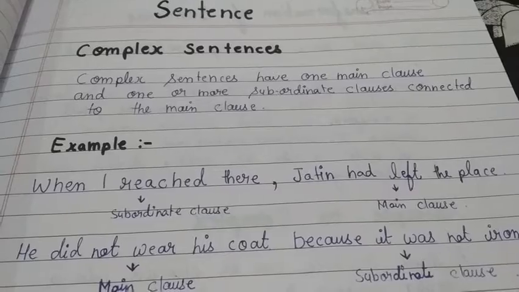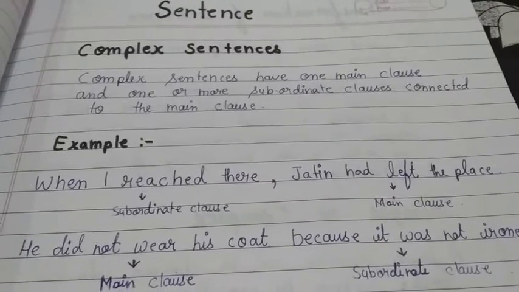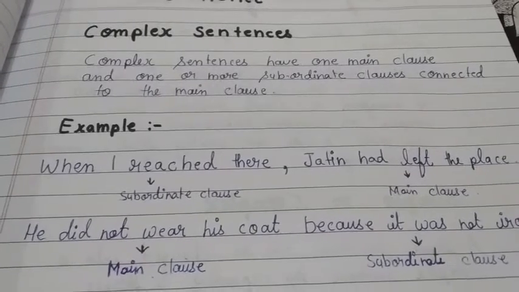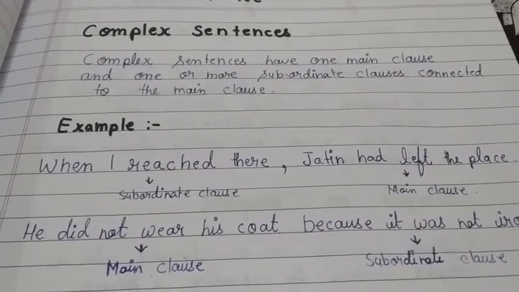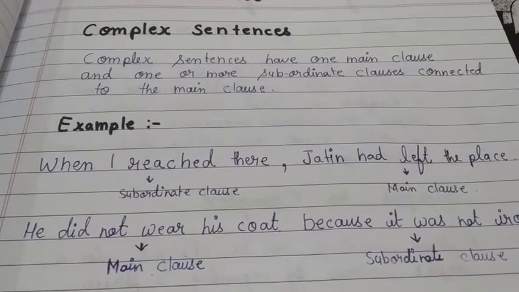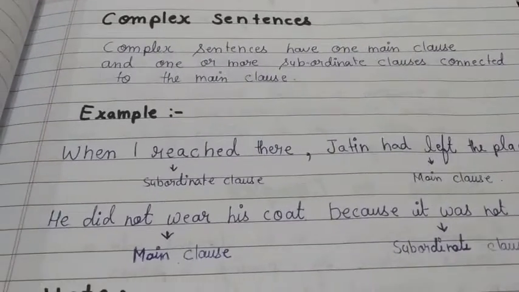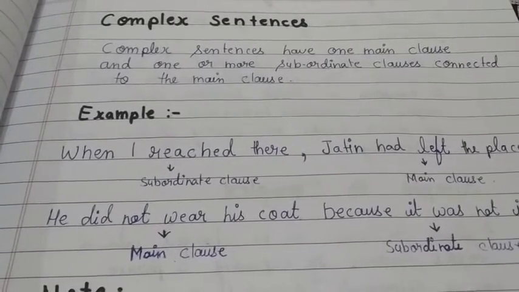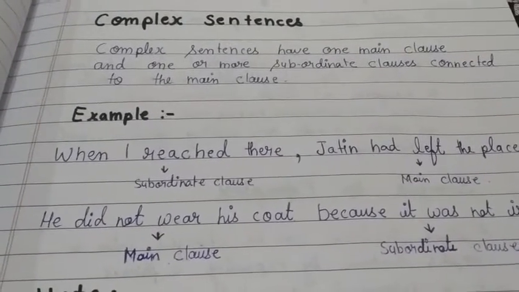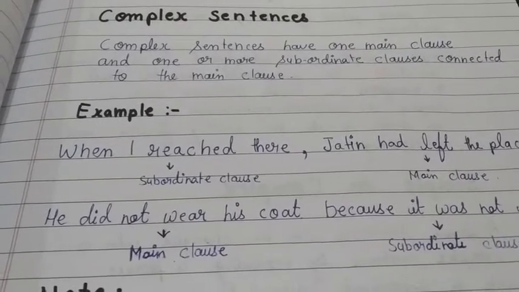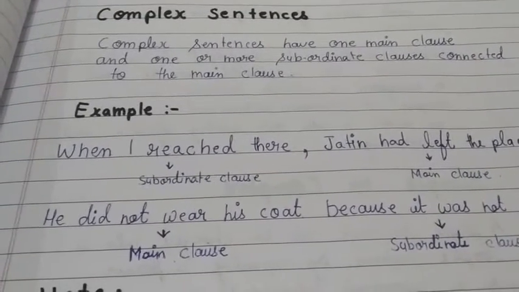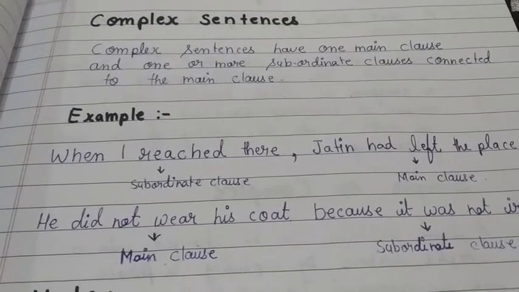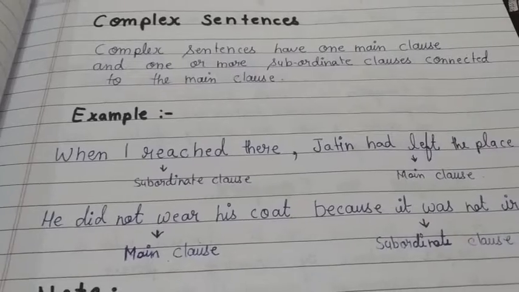What will it be termed as? Main clause. Okay. And the sentence which cannot stand alone on its own will be termed as what? It will be termed as a subordinate clause. Okay. When I reached home. So this is what? This is an incomplete sentence, right? Can you say it is a complete sentence? No. Because when you read this, when I reached there, you will ask, okay, when I reached there, so what happened?